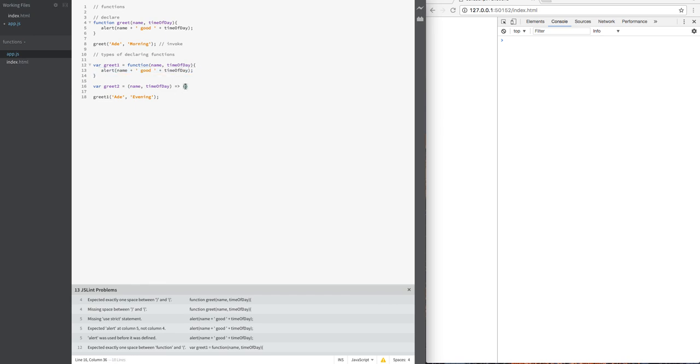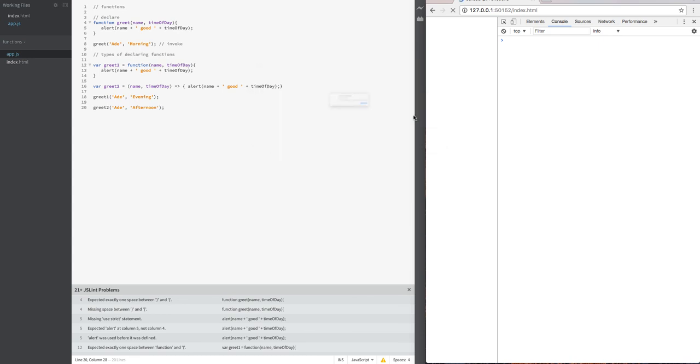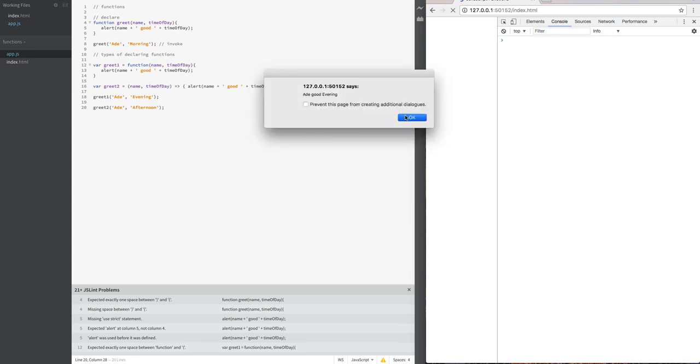But this time around, we could make it afternoon, so we'll put good afternoon. So for here, greet 2, let me put a day, then put afternoon. So if I refresh, a day good morning, a day good evening, a day good afternoon.